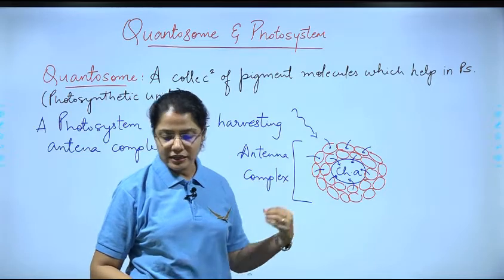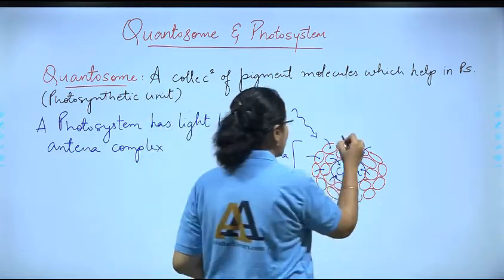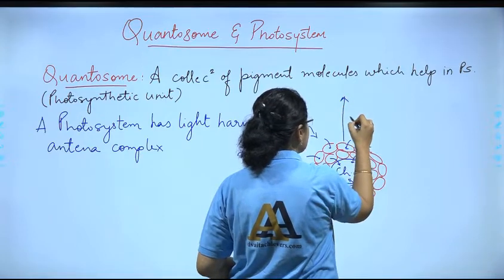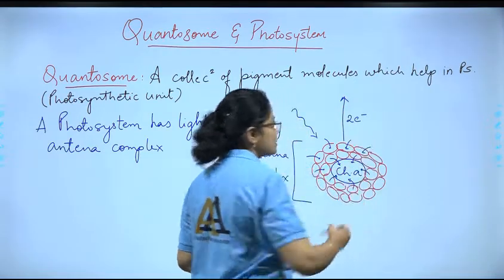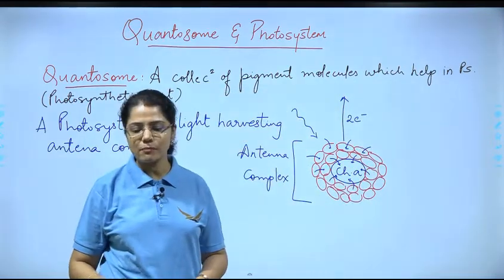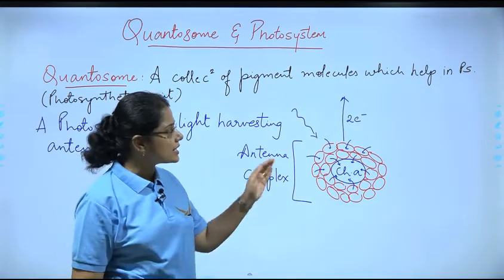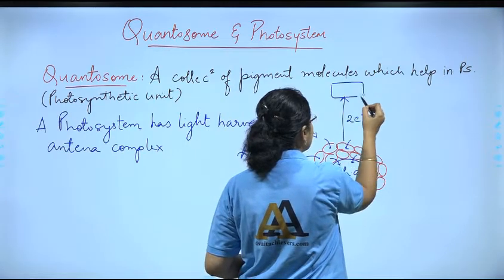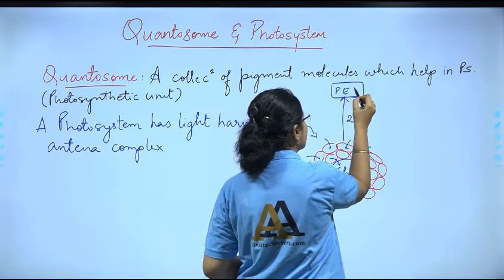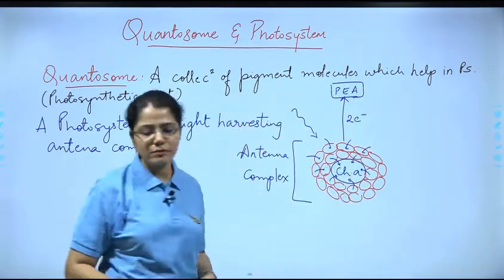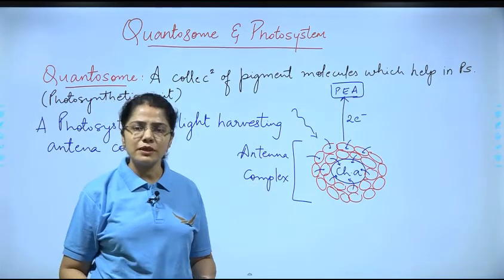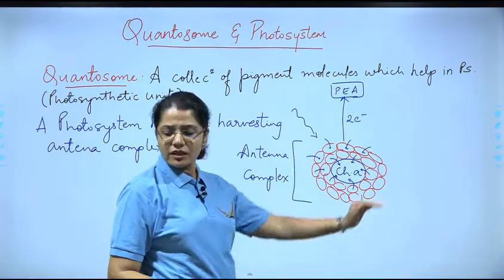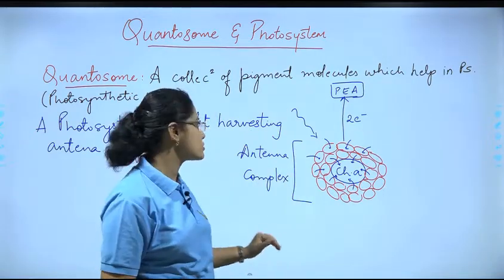Clear? And it will get excited and will release a pair of electrons. These electrons will be accepted by a primary electron acceptor. So this entire thing together makes a photosystem.